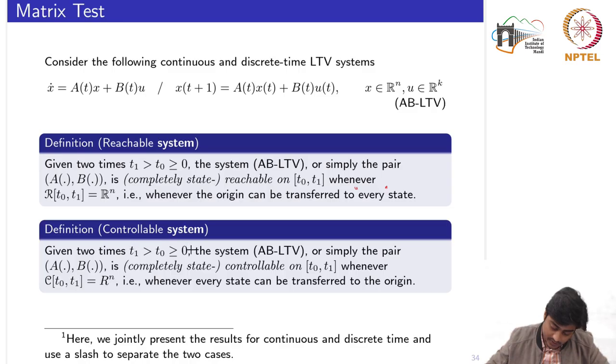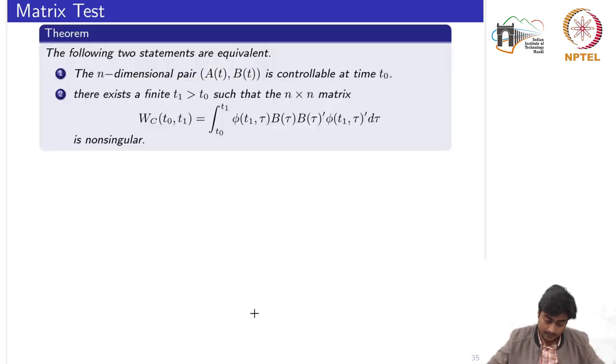The controllable systems: the pair is controllable, or completely state controllable, on this interval t0 to t1 whenever every state can be transferred to the origin. Okay. So the first result says that the following two statements are equivalent.